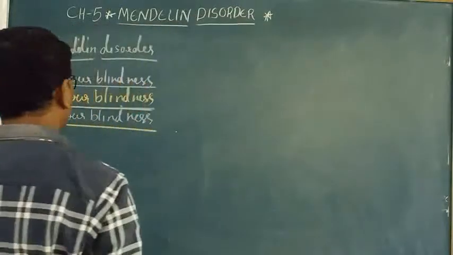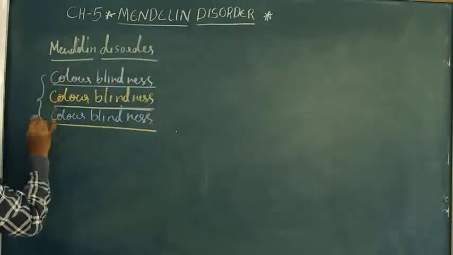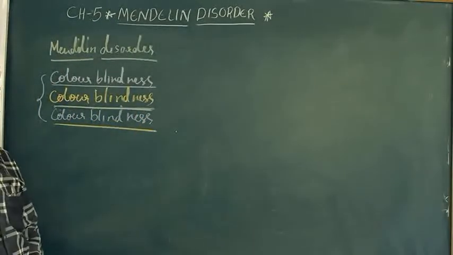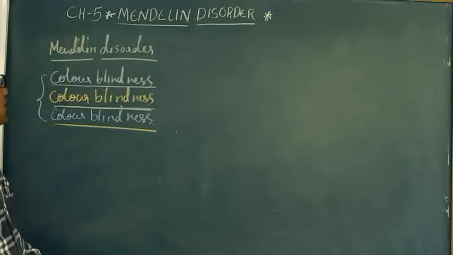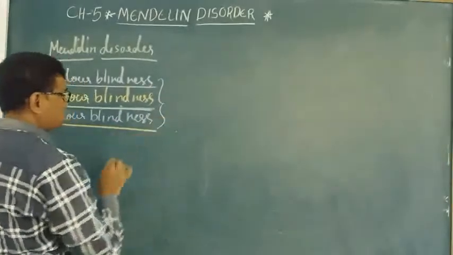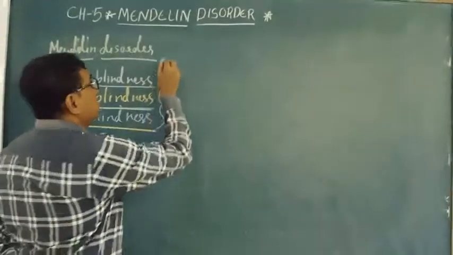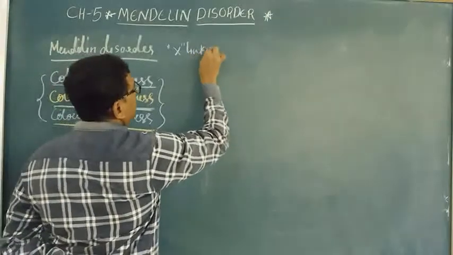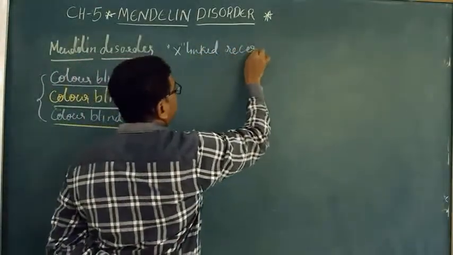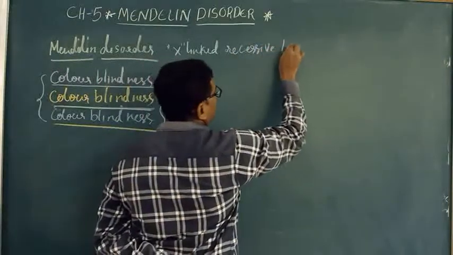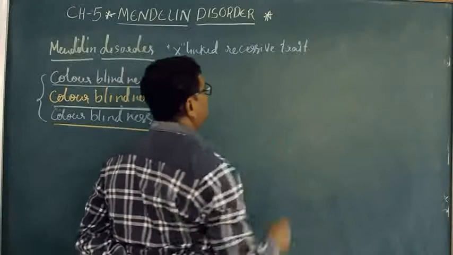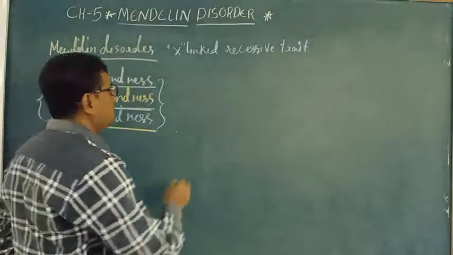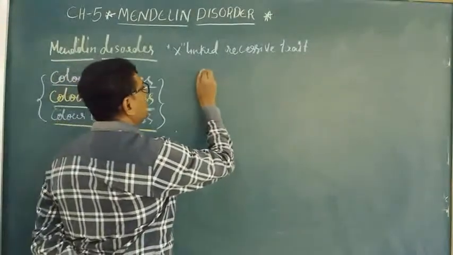Many of you are able to see three colors. If anyone is finding, you can see that there are three colors underlined with three different colors of the same type which are reversed, and this color blindness is because of a sex-linked recessive trait.